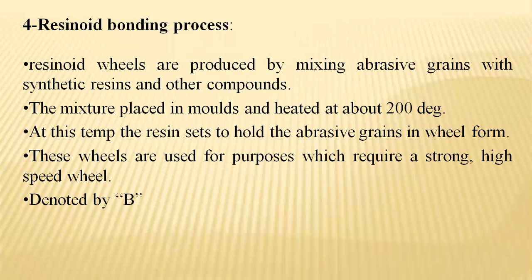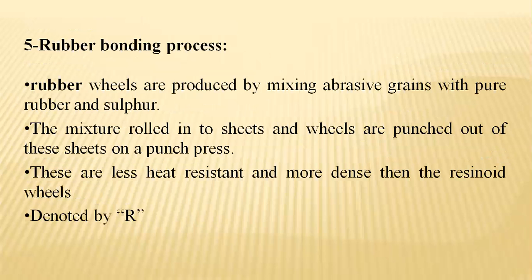At this temperature the resin sets to hold the abrasive grains in the wheel form, which are used for purposes which require strong, high speed wheels, denoted by the letter B. Rubber bonding process.